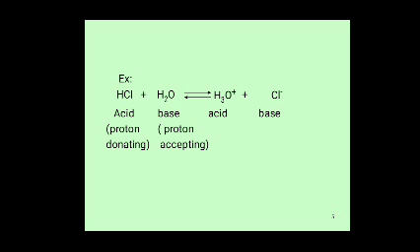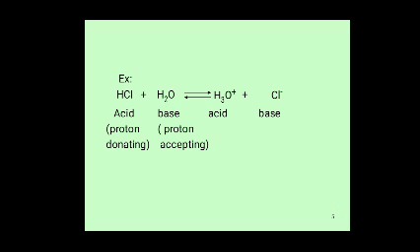After donating the proton, HCl forms Cl minus. HCl acts as acid before the reaction, and when it forms the Cl minus ion, it acts as base. So this acid molecule converts to a base. In the same way, H2O accepts a proton from the HCl molecule.